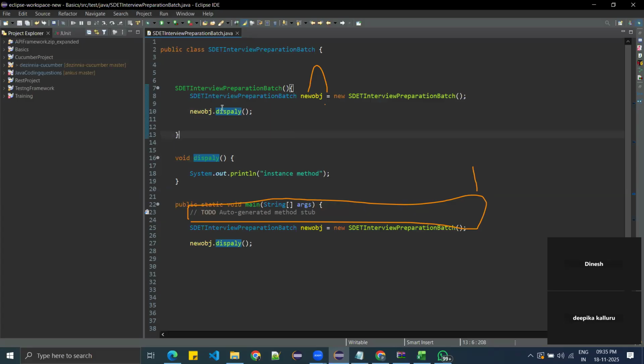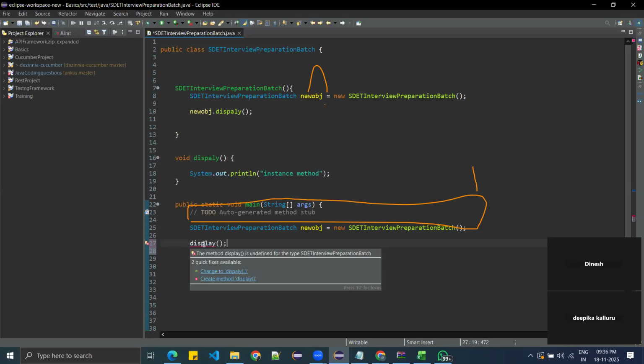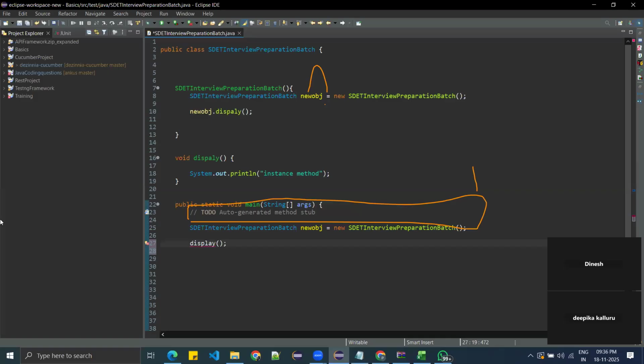Can we call the display method directly instead? No, you have to call it by using the object name only. So can we call this display method inside this constructor?